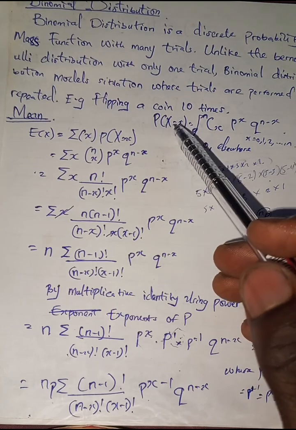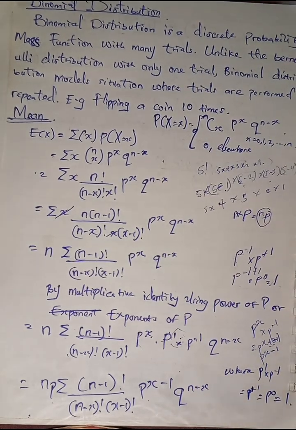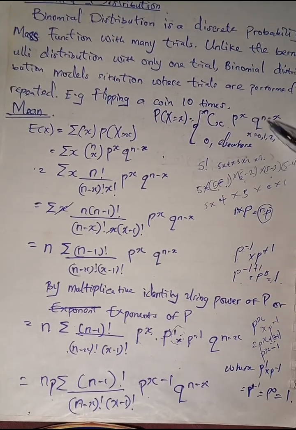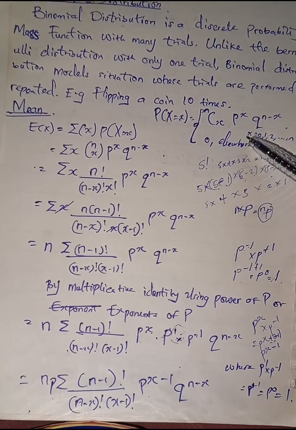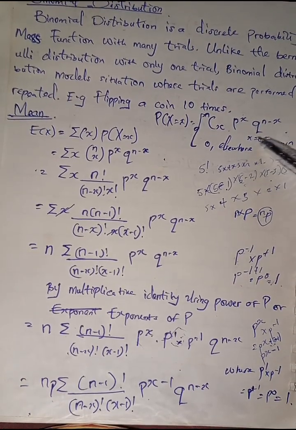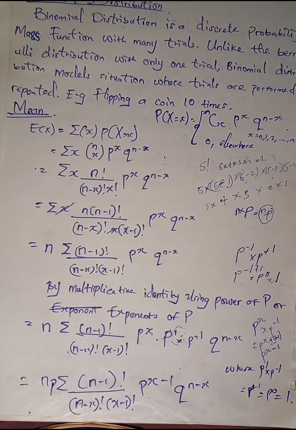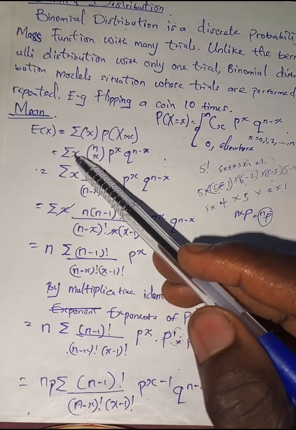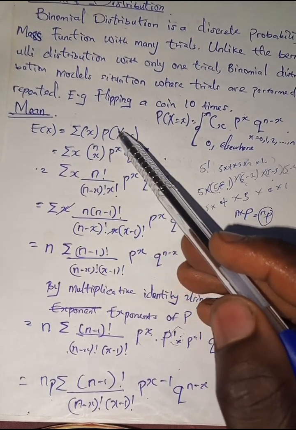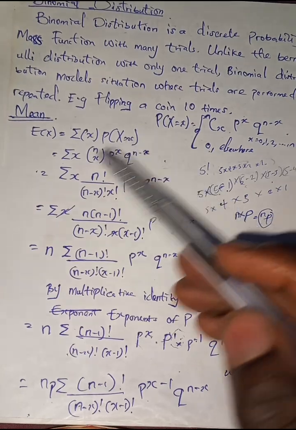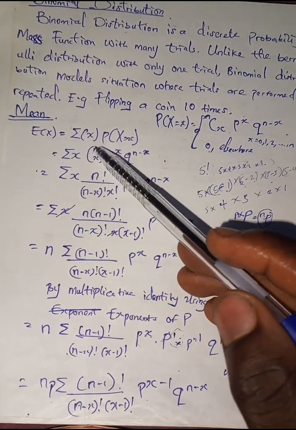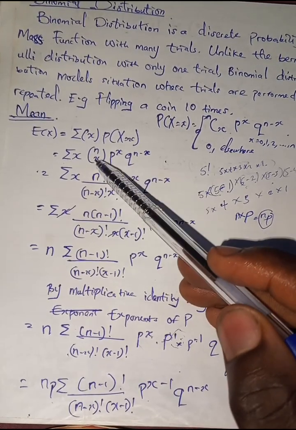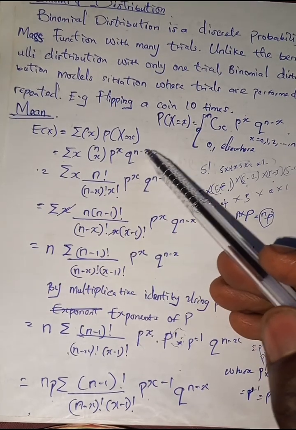The probability of X equals x, that is the PMF of a binomial distribution, na n combination x, p raised to power x, q raised to power n minus x. Na discrete, so x equals 0, 1, 2 to n, and 0 elsewhere. So summation x of x times P of X equals x gives summation x, n combination x, p raised to power x, q raised to power n minus x.